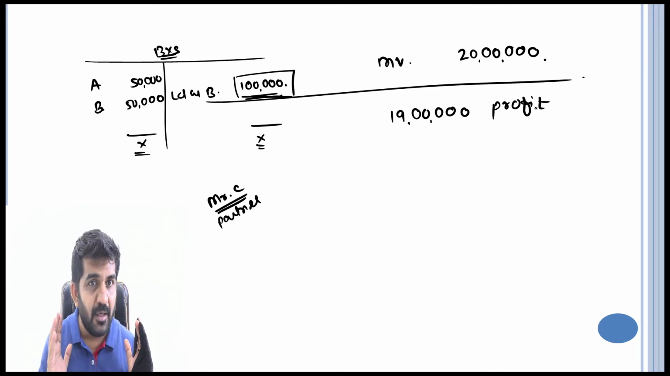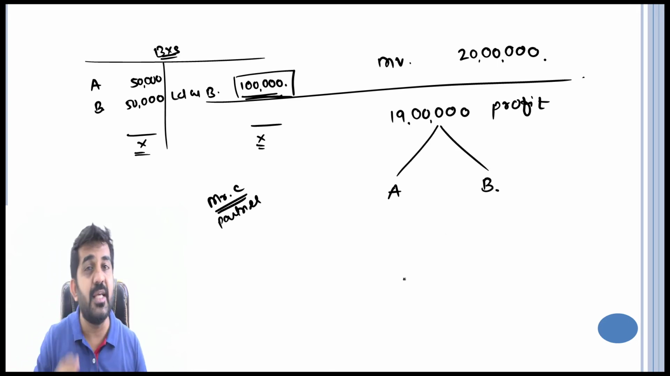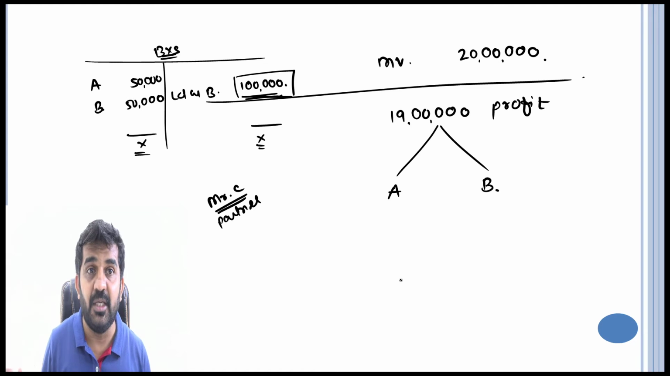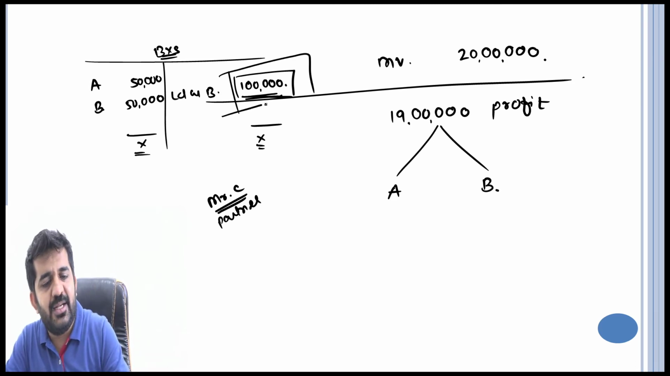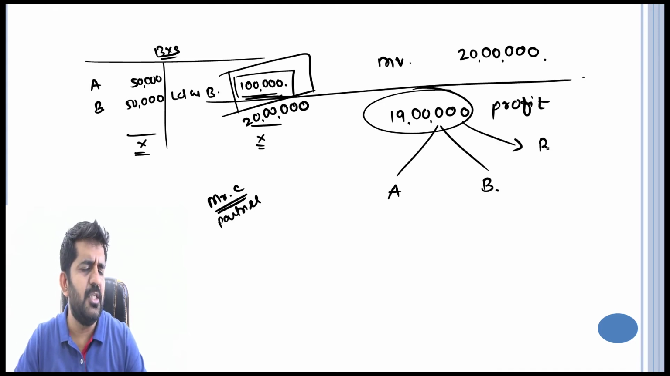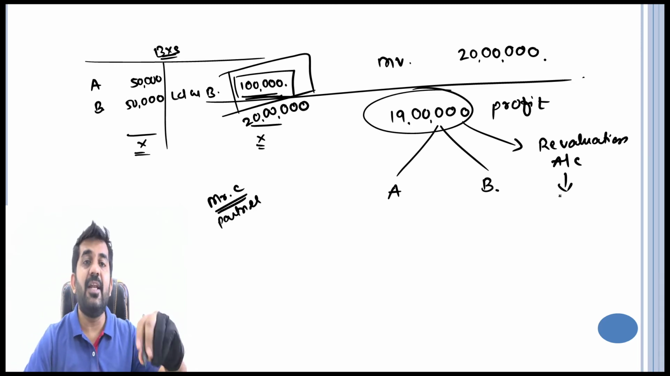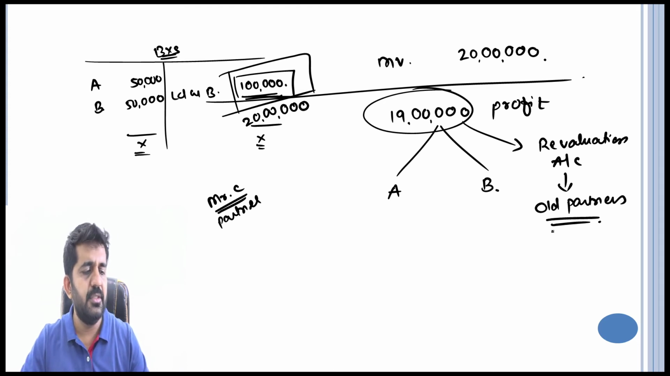If you got it, it should be given only to A and B, because this asset was purchased 30 years ago by A and B. They are the persons who have invested the money. They are the persons who have kept it for 30 years. C will be admitted as a new partner. So instead of showing this land and building at 1 lakh rupees in the balance sheet, it will be shown at 20 lakhs rupees, and this 19 lakhs rupees will go to revaluation account, and ultimately this revaluation account profit will be transferred to old partners.